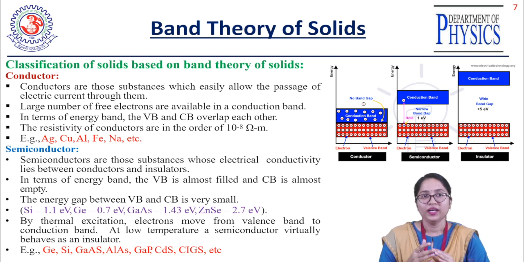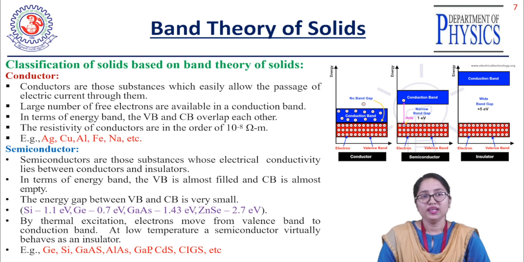So in terms of the energy band, the valence band and the conduction band overlap with each other in the conductor. And the resistivity of conductors is on the order of 10 to the power minus 8 ohm meter, because more free electrons are available, right? What are the examples of conducting materials? Aluminium, copper, iron, and many more materials.